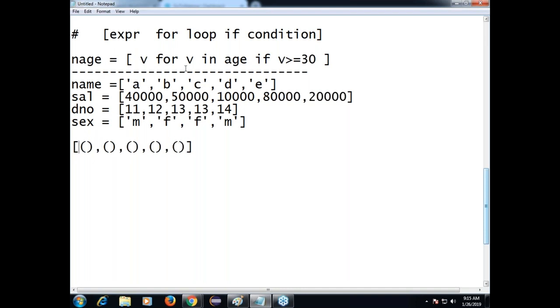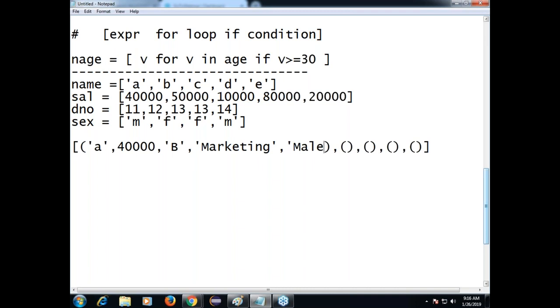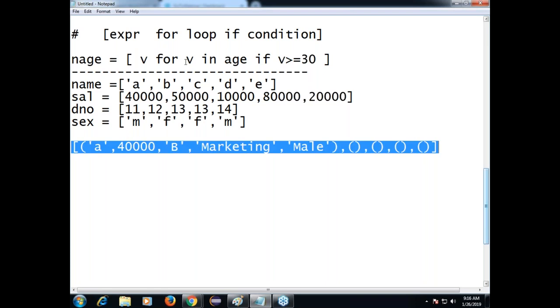The first person: name A, his salary 40,000, belongs to grade B, between 30 to 50, same as our previous grade example. And he is from department 11, Marketing. And he is male, but I want the full form of male. Each person I want to transform like this. Understand the points? So these transformations we are going to do.